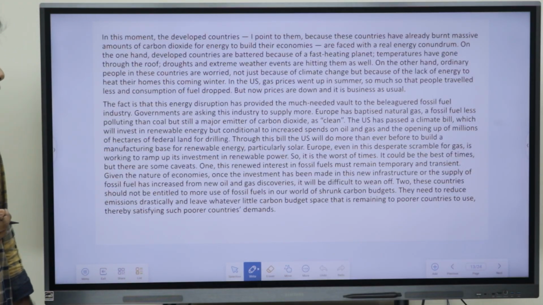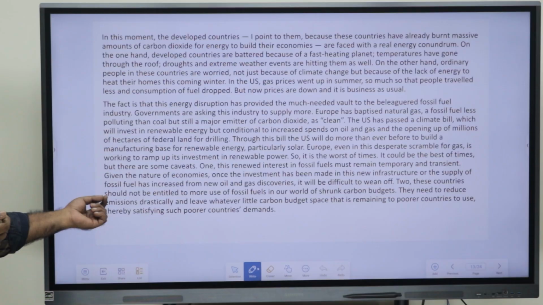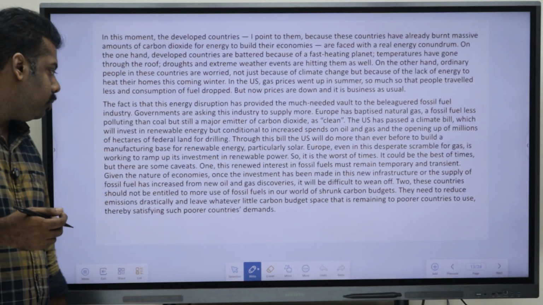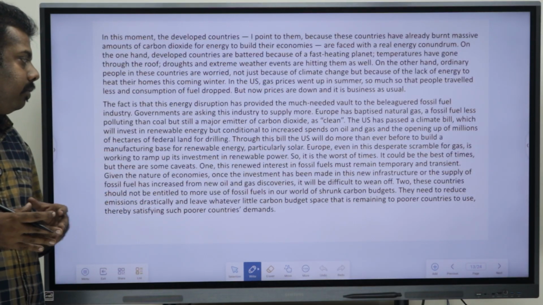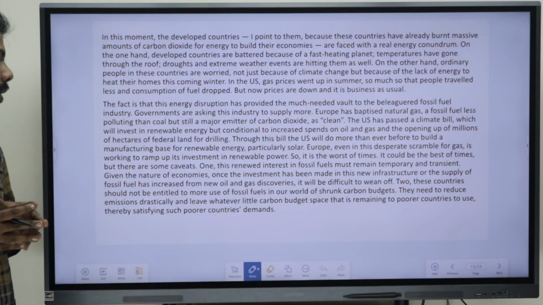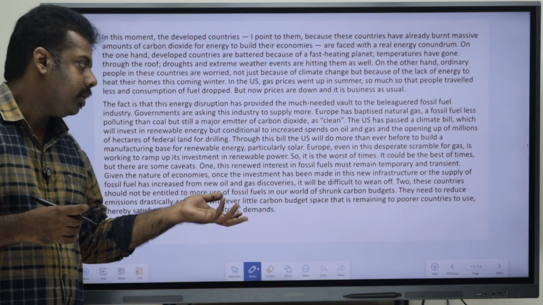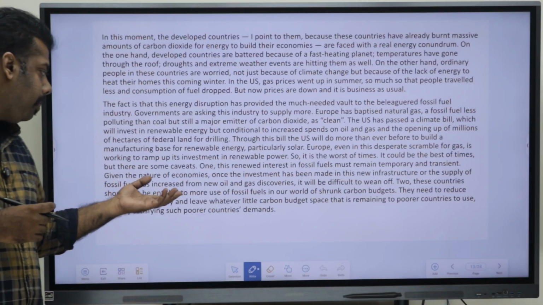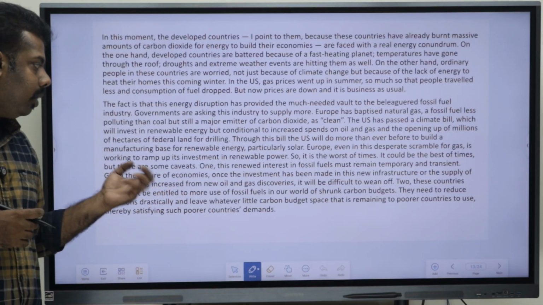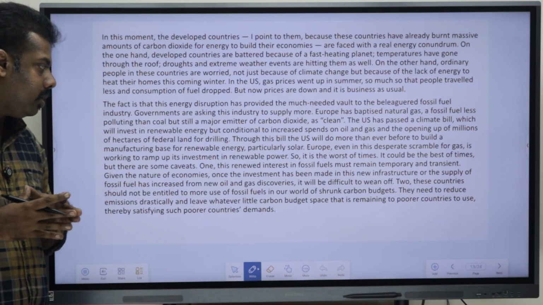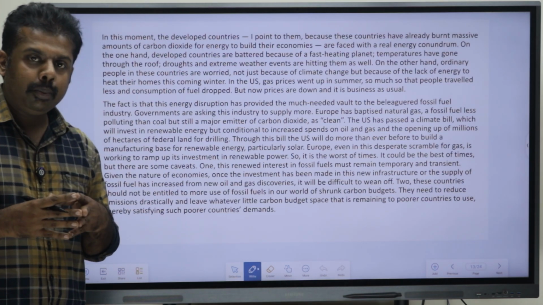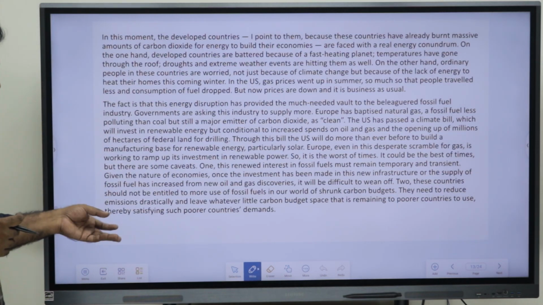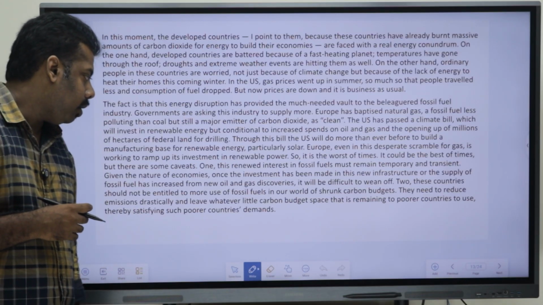Okay. Two, these countries should not be entitled to more use of fossil fuels in a world of shrunk carbon budgets. Okay. They need to reduce the emissions drastically and leave whatever little carbon budget space is remaining to poorer countries to use, thereby satisfying such poorer countries' demands.